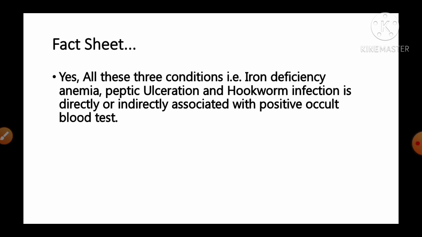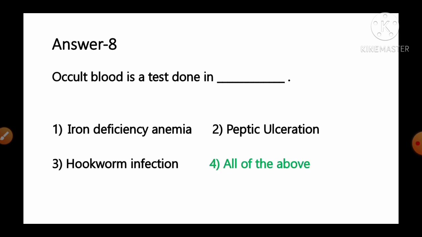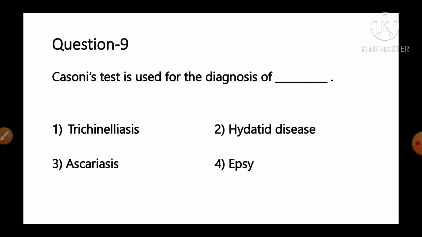And the fact given regarding this question is: yes, all these 3 conditions, that means iron deficiency anemia, peptic ulceration and hookworm infection, are directly or indirectly associated with a positive occult blood test. So all of the above, option number 4, is the correct answer for this question. Move to the next question, number 9.